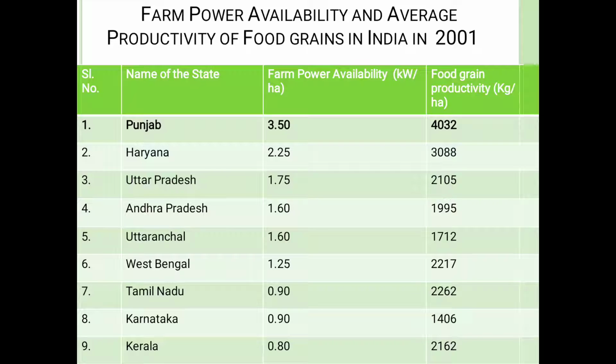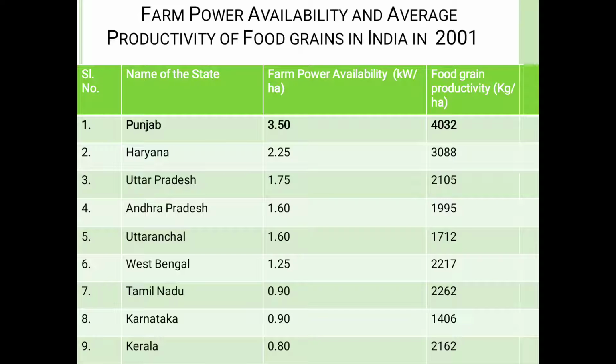Number two is Haryana: 2.25 kilowatt per hectare and 3088 kilogram per hectare. Uttar Pradesh: 1.75 kilowatt per hectare and productivity of 2105 kg per hectare. Andhra Pradesh: 1.60 kilowatt per hectare and